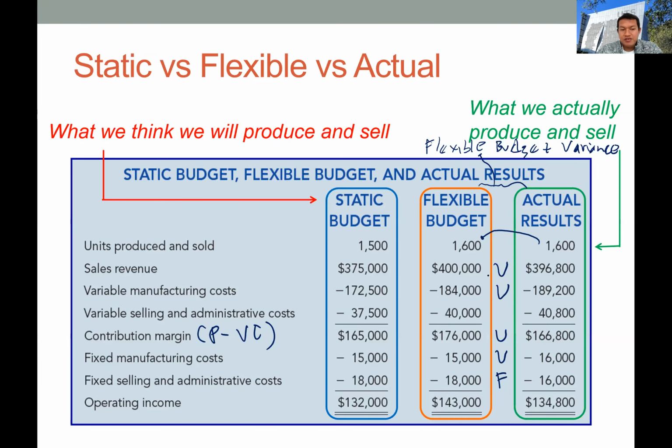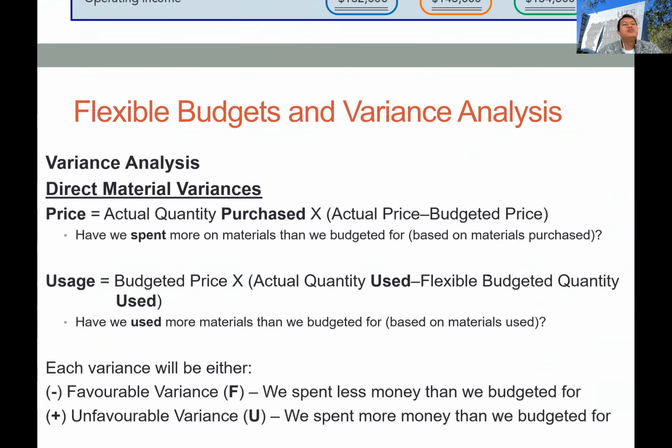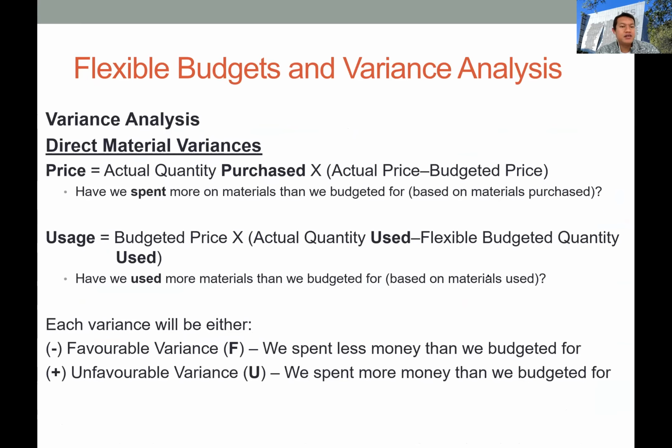Okay, now let's move to the formula. The first group of variance is the direct material variance. In the direct material variance, we have two types of variances. First we have the variation on the price side, the variation in the direct material price, which we call the price variance. Basically we want to identify the difference between the actual price and the budget price.